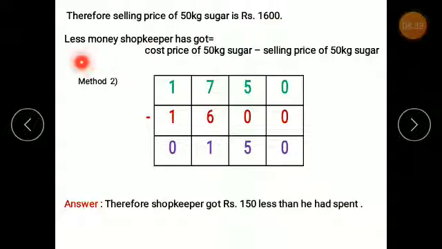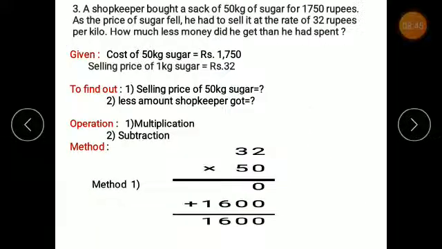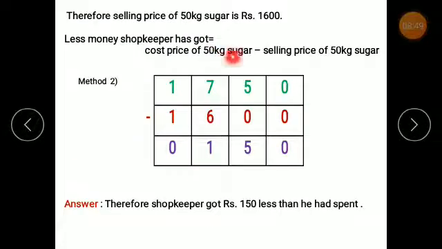Now less money shopkeeper has got. Now see, cost price of 50 kg sugar कितना था? See how much it was? 1750 rupees, right? So 1750 rupees minus 1600 rupees. So after subtraction I get to know that 0 minus 0 is 0, 5 minus 0 is 5, 7 minus 6 is 1, 1 minus 1 is 0. So 150. Therefore the shopkeeper got rupees 150 less than he had spent, right?